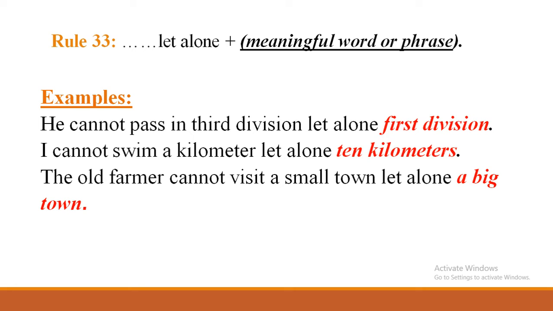Last one, the old farmer cannot visit a small town, let alone a big town. Here you have to think: before let alone you have a small town, so after that you have to use it like this, a big town. That means similarity. You just have to think about what comes before the words let alone, then you will be able to write the completing sentence accurately.